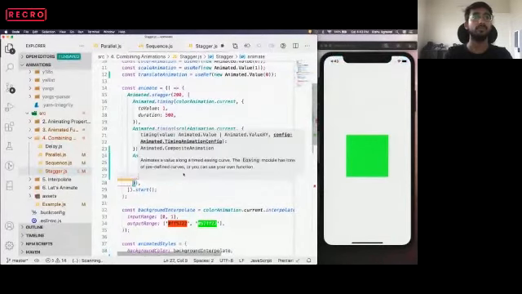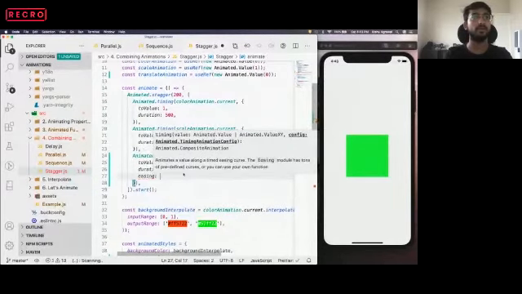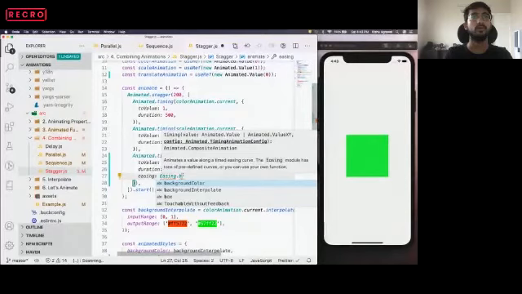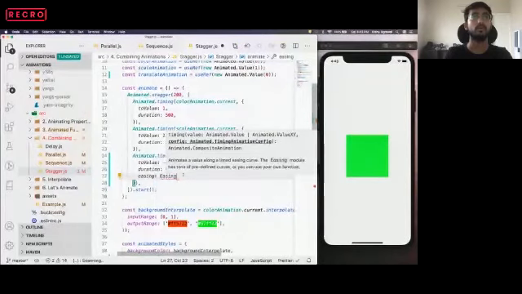Also, let's say we want to add some effect on it. Let's say easing will be Easing.back.